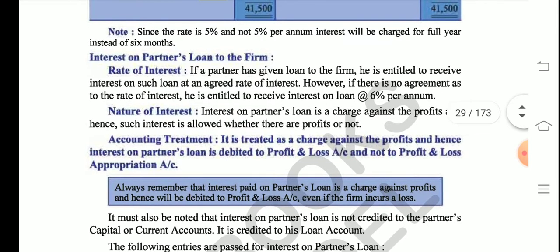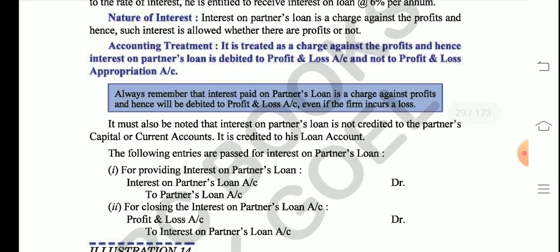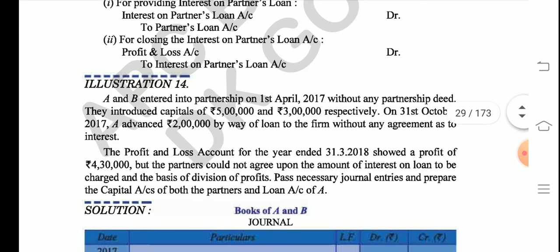Okay. Now with this point, the next question is actually prepared. So I'll just continue with this question. I want all of you to practice at least up to question number 13. So I'll just cover this topic in the next video.